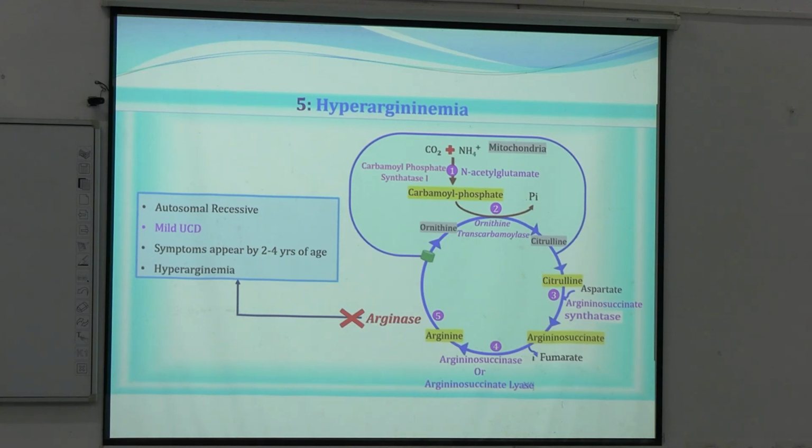But the ones that are very serious, step 1, step 2, we can detect within days, and the others can be detected from 6 months to 1 year. But this hyperargininemia or the arginase deficiency can be detected by up to 2 to 4 years. Okay. And here the arginine concentration will be increased in blood, leading to hyperargininemia.